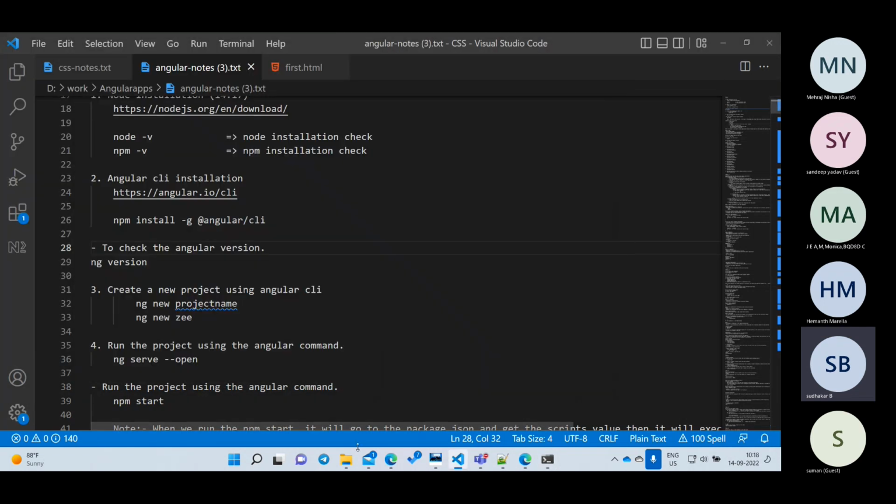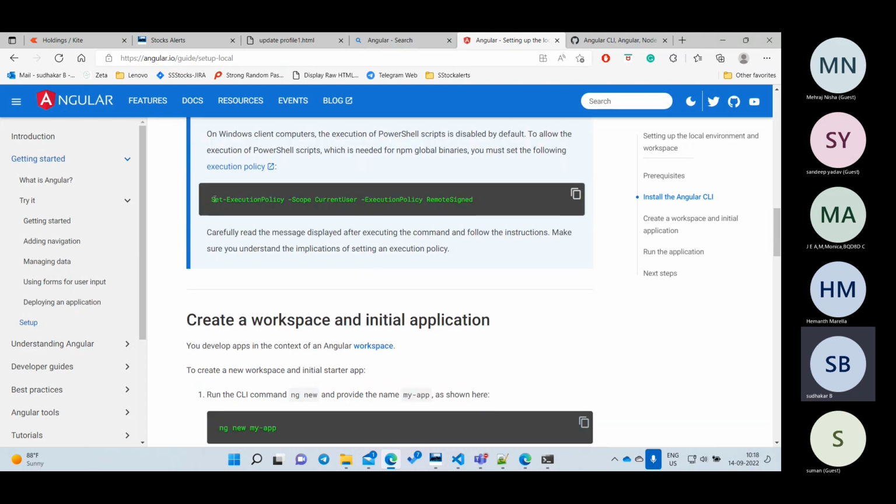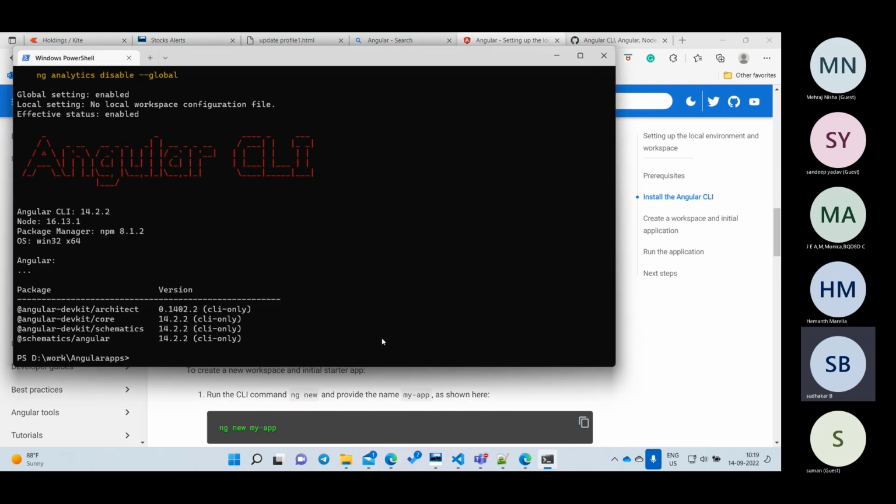Now what I will do is go to this website. In Windows machines, whenever you are executing some command, it will show some error, Angular is not installed, ng is not a command, something. It will throw a lot of errors. To avoid this problem, you need to run this command: Set-ExecutionPolicy with scope equal to CurrentUser. Just copy this, we need not remember anything.